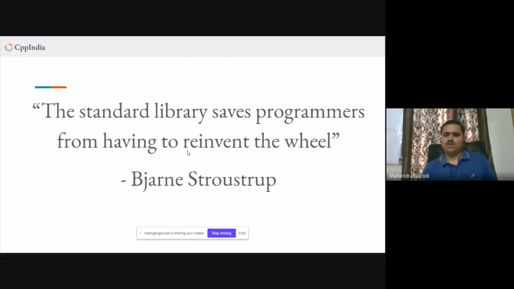Your code will be more portable. The compiler will be aware of a lot of things, and it might do a little bit of optimization there also. So don't reinvent the wheel. Don't try to implement everything from scratch. So that's it from my side, and we still have some more time. We can take some questions here.